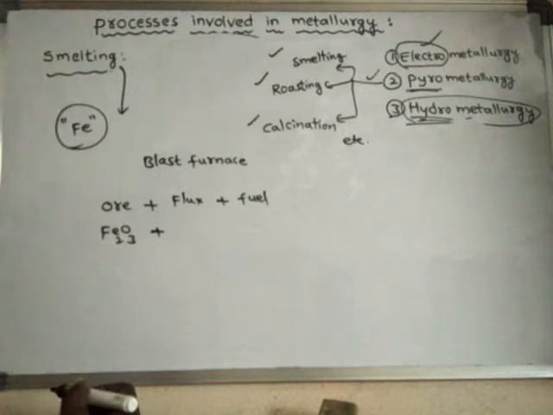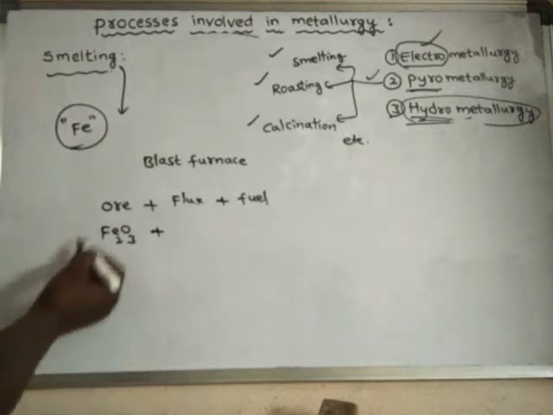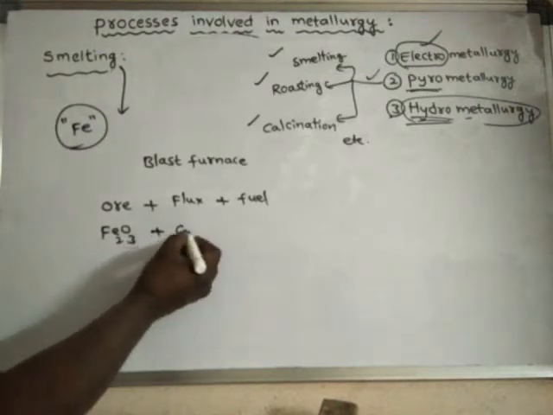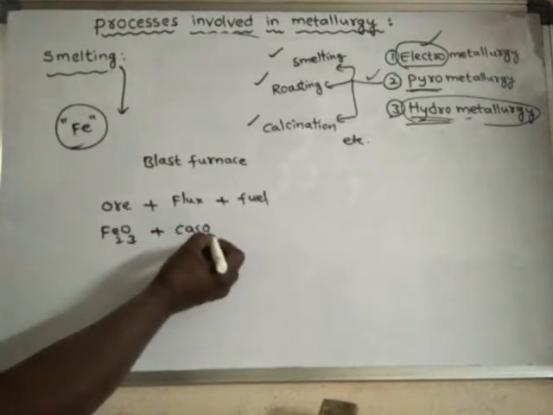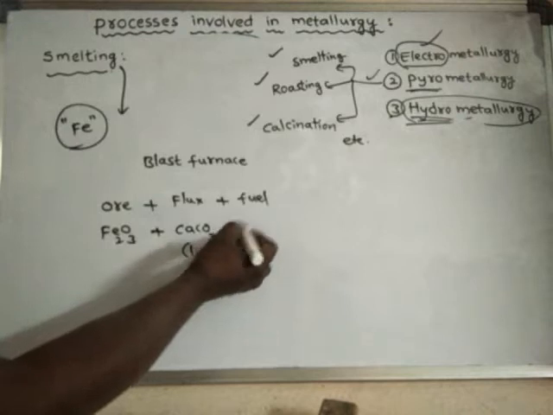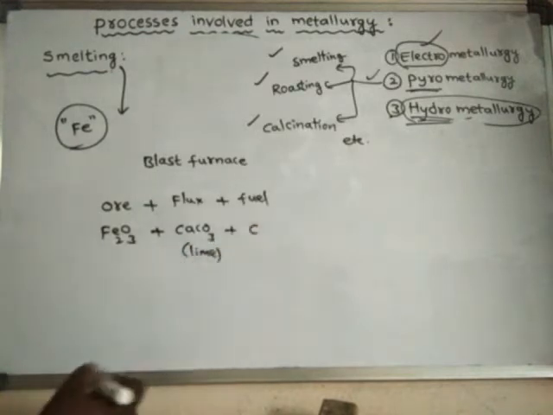Iron oxide is generally associated with silicon dioxide, SiO2. In order to remove this, we add a flux. The flux we use here is calcium carbonate, or lime. And as fuel, generally we use coke.